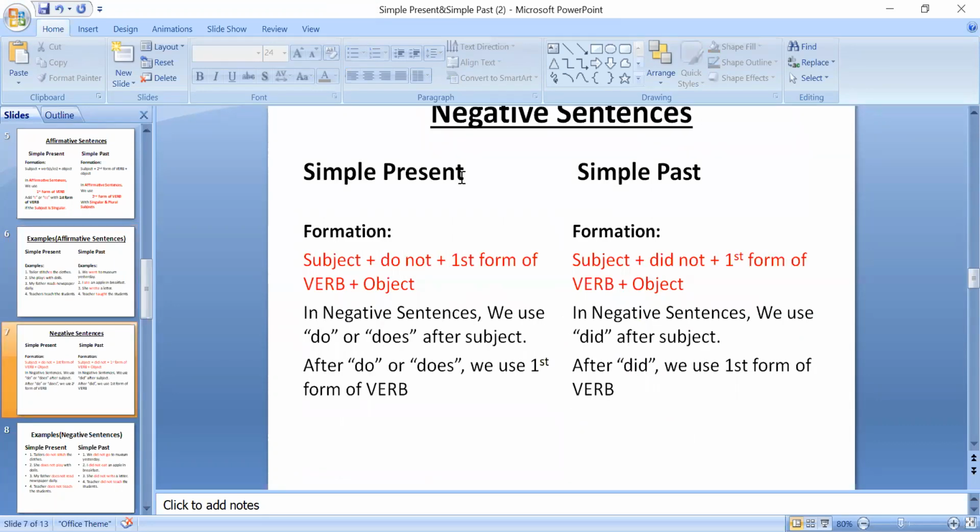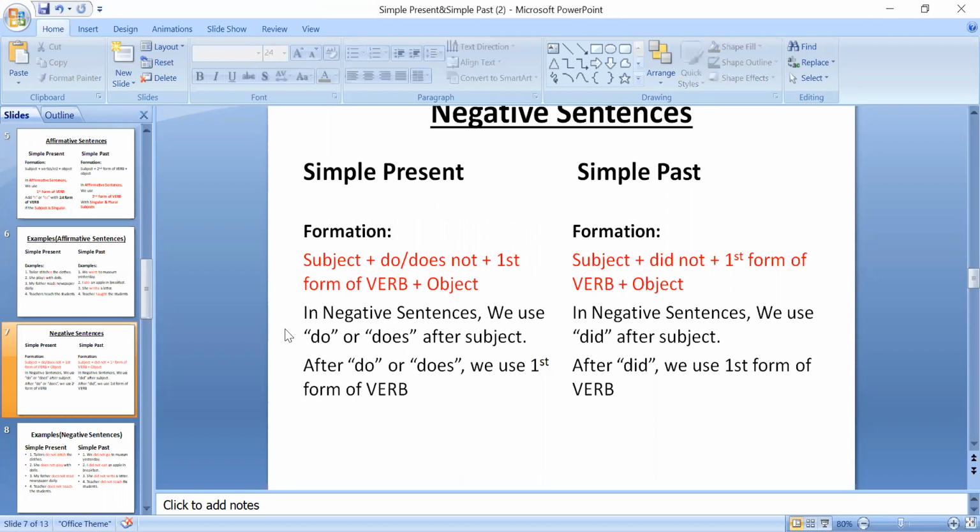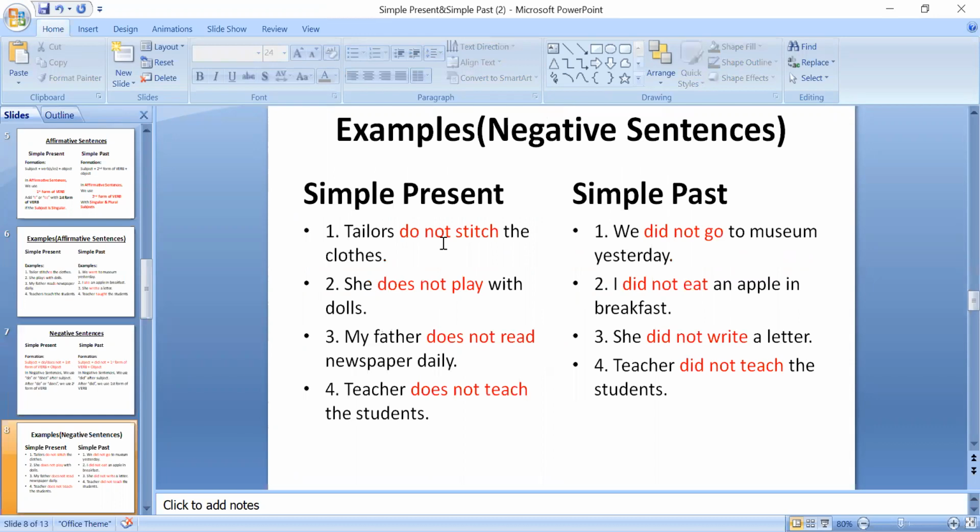Okay, it was about affirmative sentences. Now look at negative sentences. This is formation of negative sentences. Subject do not with do and does, we use first form of verb. Okay, as I have told you that with do and does we use first form of verb, and with did also we use first form of verb. ठीक है, did के साथ भी first form of verb use होगी और do और does के साथ भी. Clear? Look at the examples.